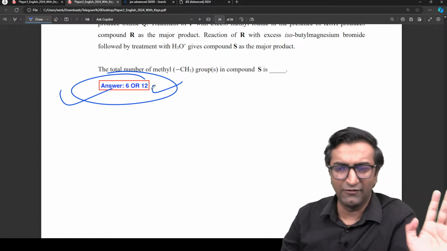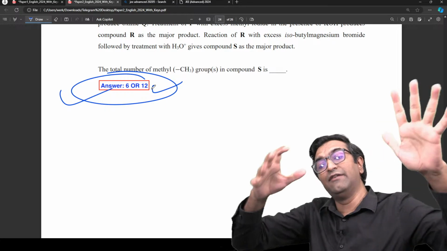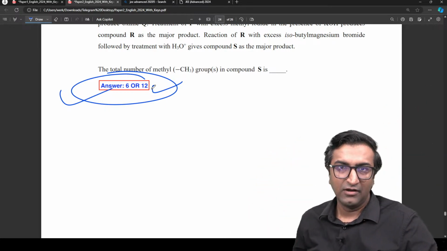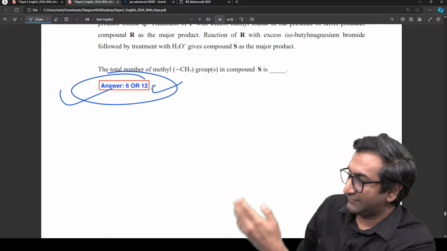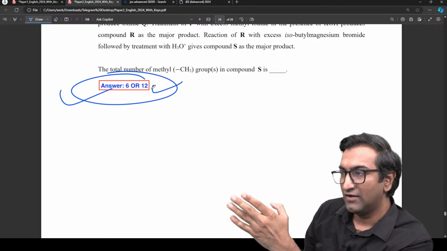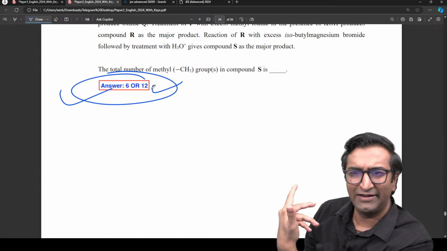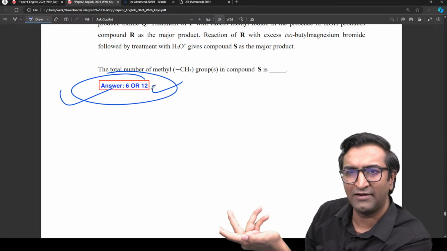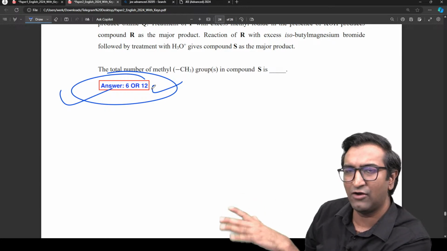I'm not here to discuss the paper with you. I was relieved at IIT Madras for sharing this wonderful answer key. Not because I agree with everything they are saying, it's because I did the effort. I went and spoke with students. And these are bright students. They definitely know more chemistry than I do because उन्होंने fresh अभी पढ़ा है. These guys are going to get like top 1000 ranks यार. So they know more chemistry में कोई doubt ही नहीं है.